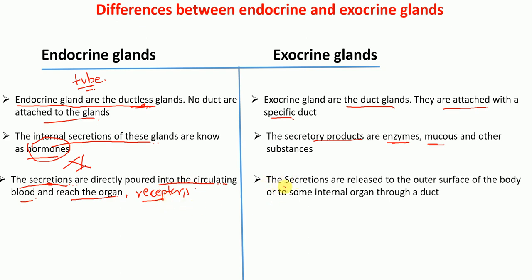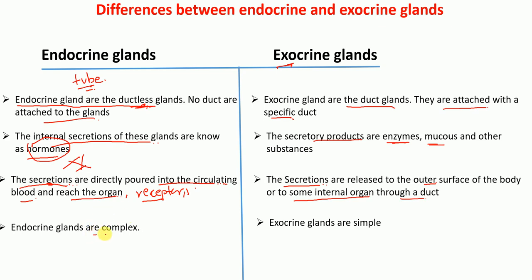Whereas the secretions of exocrine glands are released to the outer surface of the body, as the name suggests, exo meaning outside, or to some internal organ through a duct. So this is the exocrine glands.